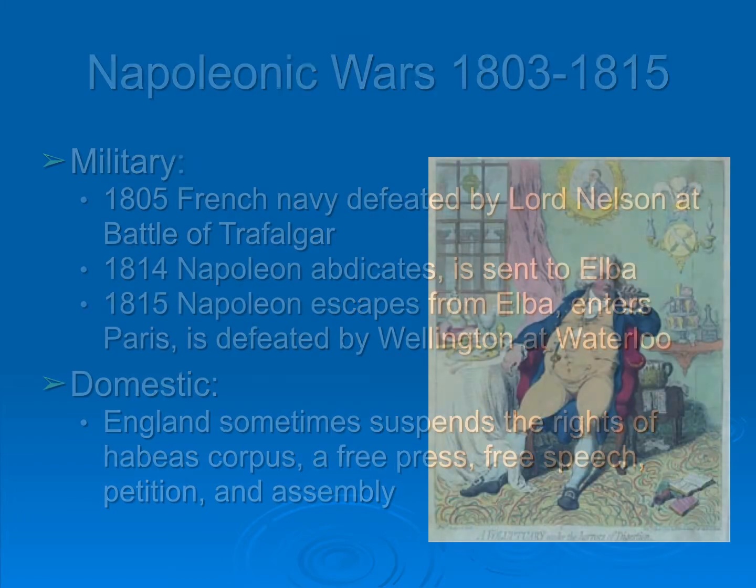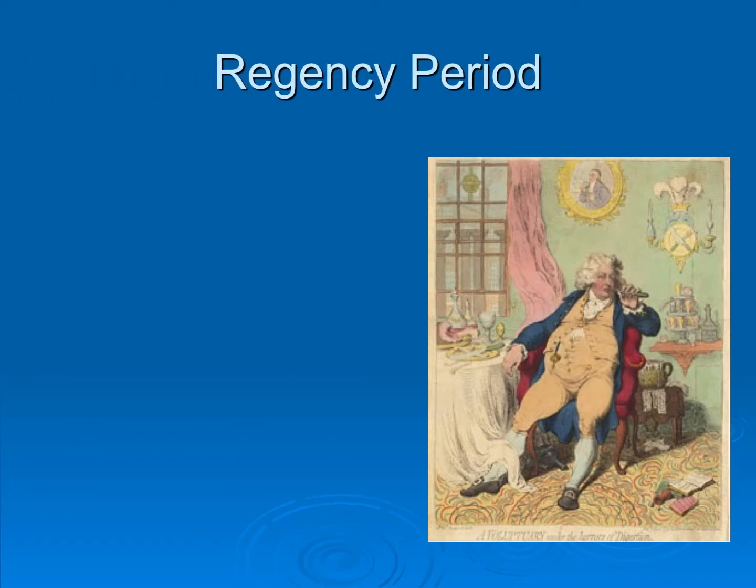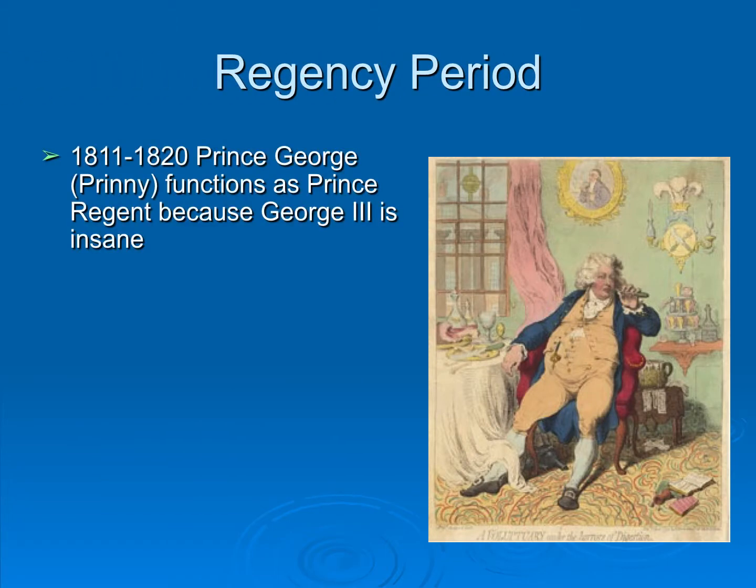So this is also considered the Regency period. You may have heard this called the Regency period. And that's because between 1811 and 1820, Prince George, whose nickname is Prinny, functions as the Prince Regent because George III is insane. George III, the antagonist of the American Revolution, right? The people we demanded our freedom from, has become insane, and his son, who is portrayed in this cartoon, is ruling in his stead.